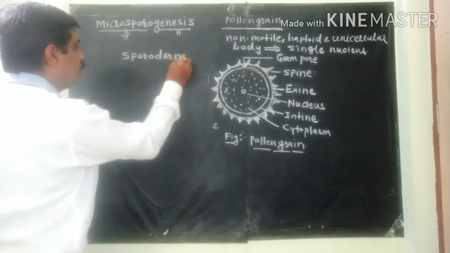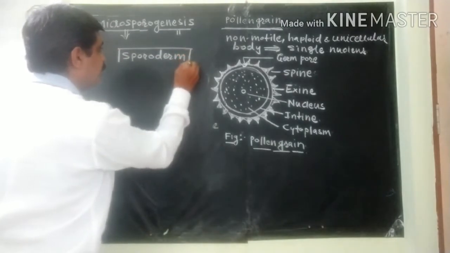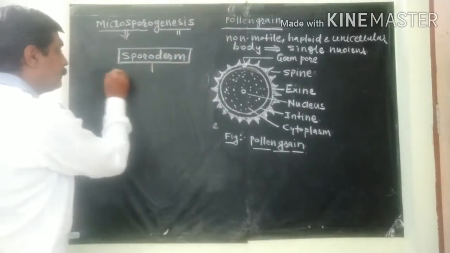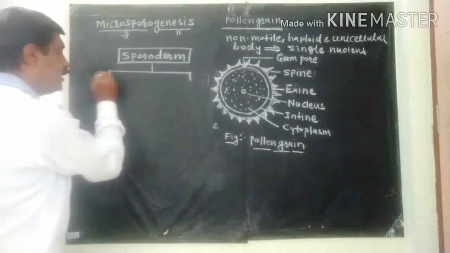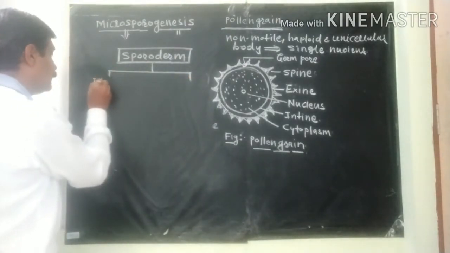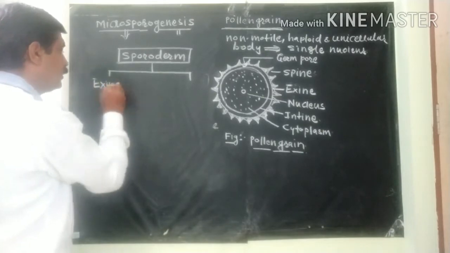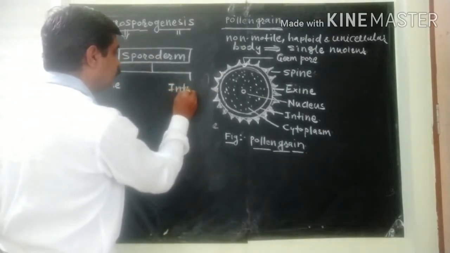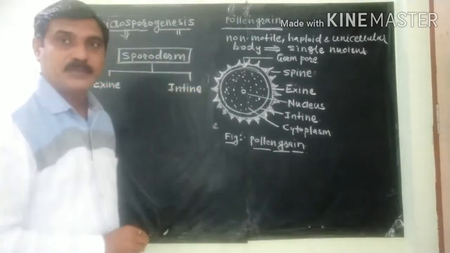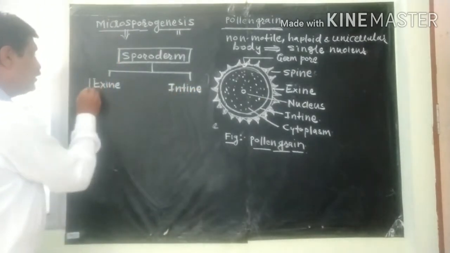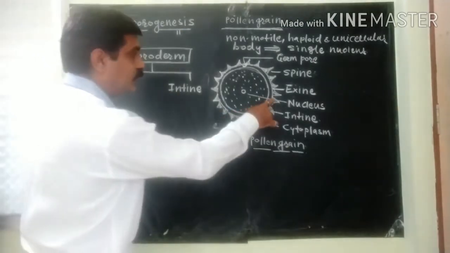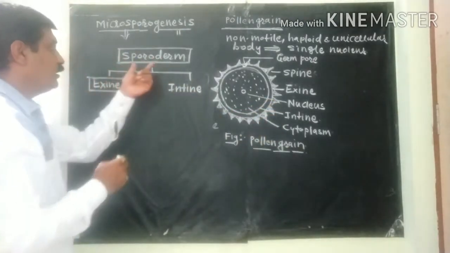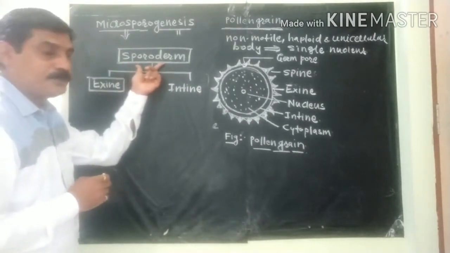The outer wall is known as the exine and the inner wall is known as the intine. Exine is outer and intine is the inner wall, and combinedly known as sporoderm.